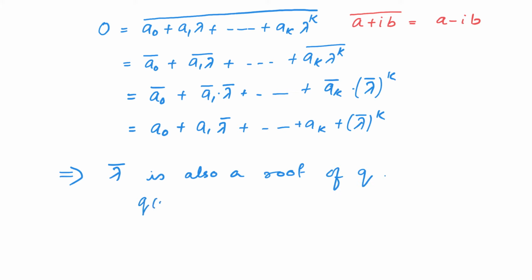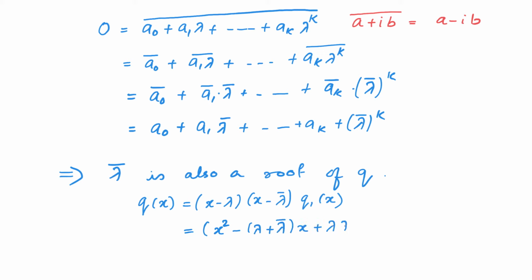Thus, we can write q of x as x minus lambda into x minus lambda bar into q1 of x, where q1 of x is some polynomial. But x minus lambda into x minus lambda bar is equal to x square minus lambda plus lambda bar into x plus lambda into lambda bar. And further notice that both lambda plus lambda bar and lambda into lambda bar are real numbers.